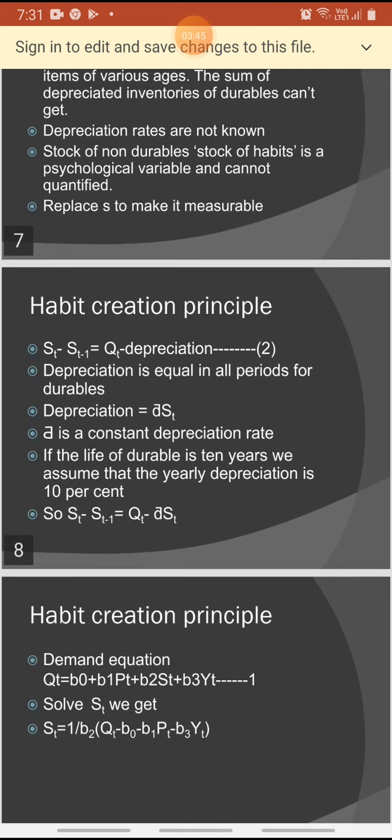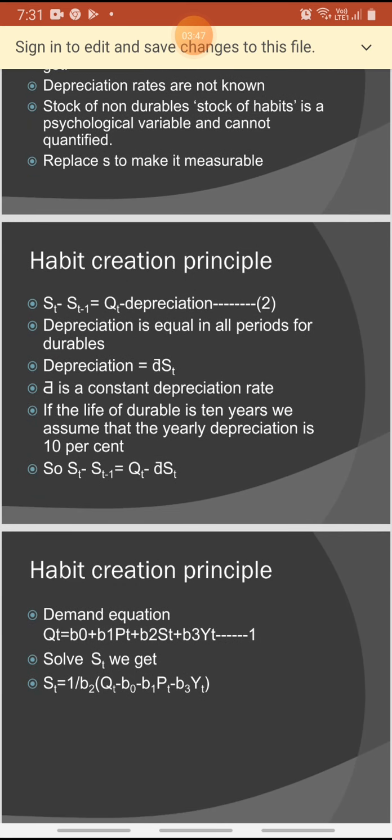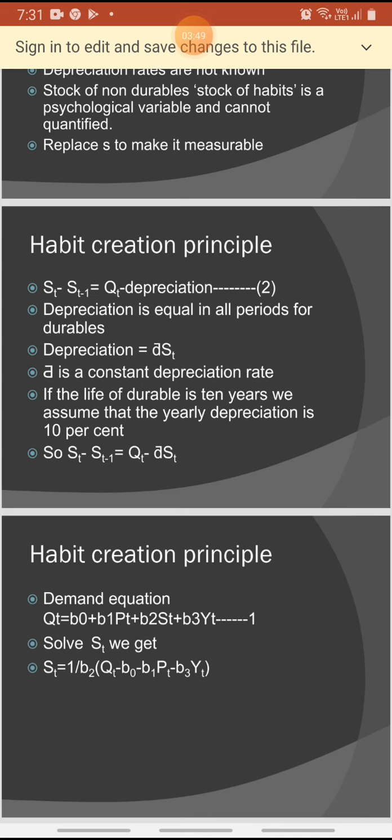Replace S with a measurable form, that is St minus St-1, that is delta St, equals Qt minus depreciation. Depreciation is equal in all periods for durables, that is, depreciation equals dou St. Here dou is a constant depreciation rate.